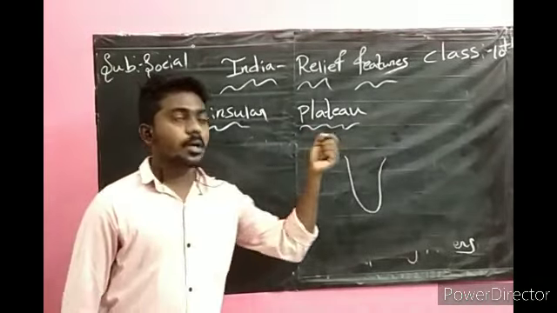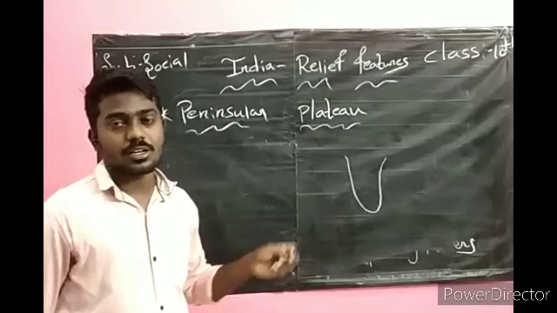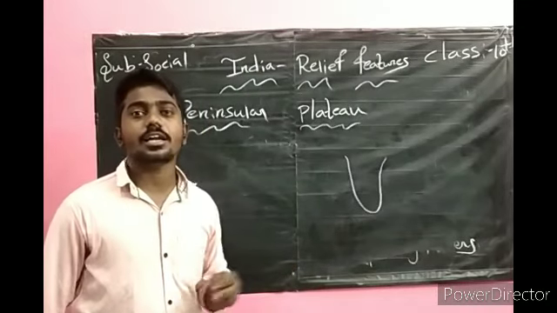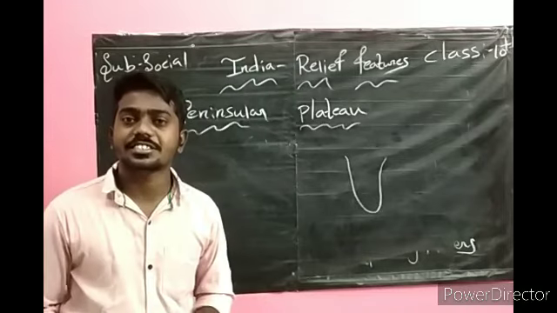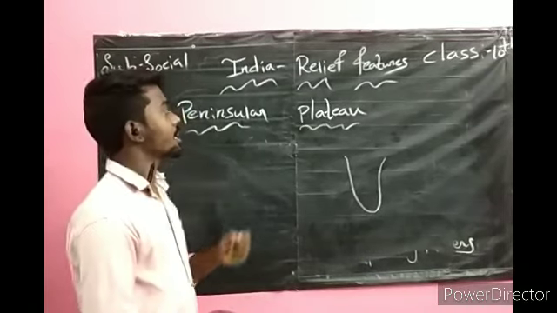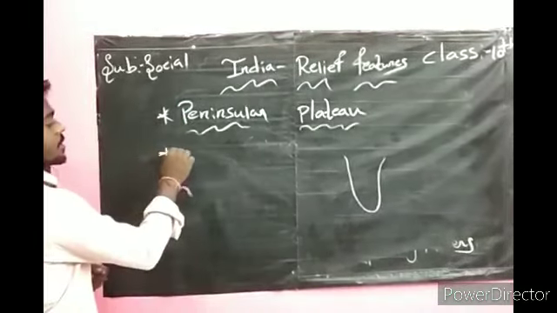Okay. Peninsular plateau. Our India plateau is called the peninsular plateau. Why? Because we have water on 3 sides. That is why India is called peninsular.